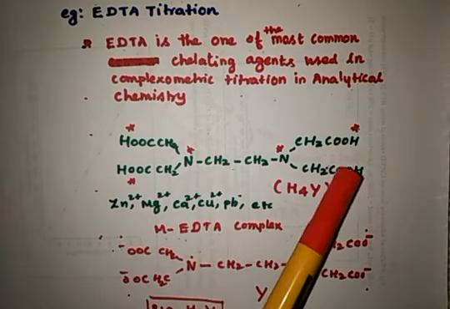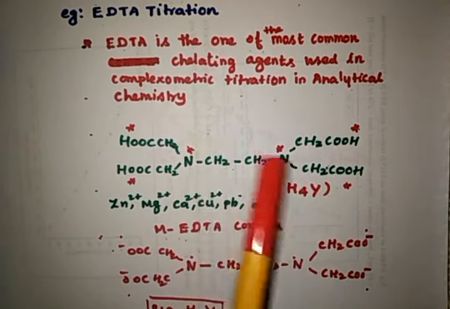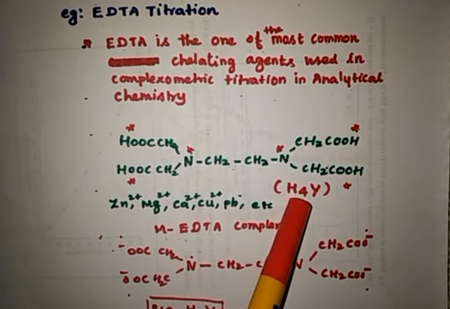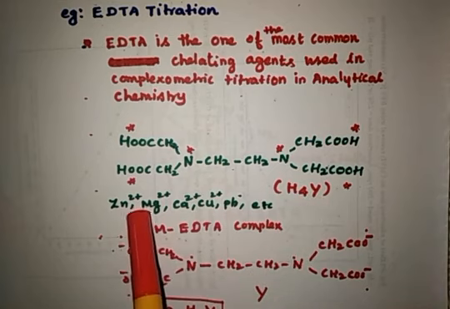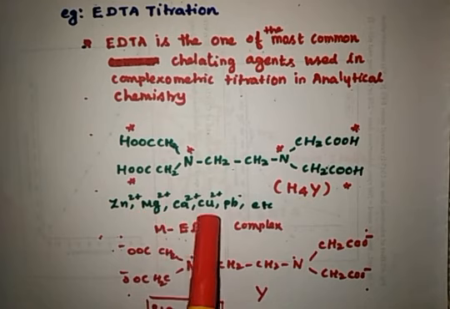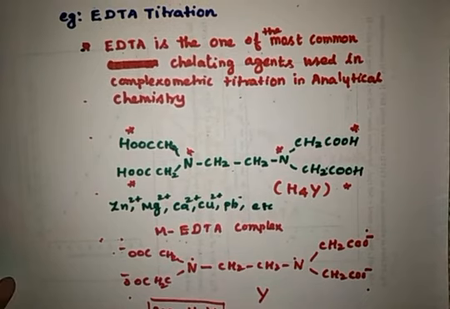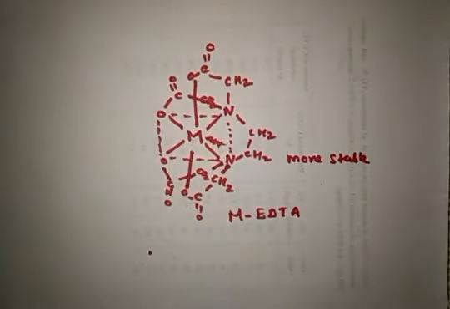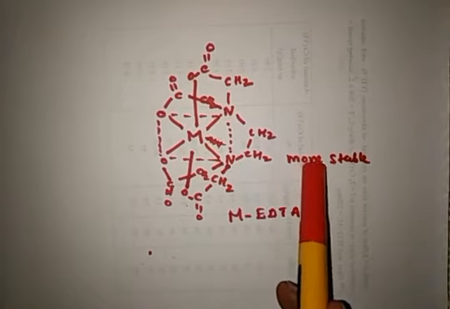So in EDTA, there are 6 donation centers I've marked here, and also how we can represent it in short form, that is H4Y, and it is able to form complexes with several metal ions. I've given some examples here, and then we saw the structure of the metal EDTA complex. So this is the structure of the metal EDTA complex. Therefore, if it forms a complex like this, the complex is more stable.